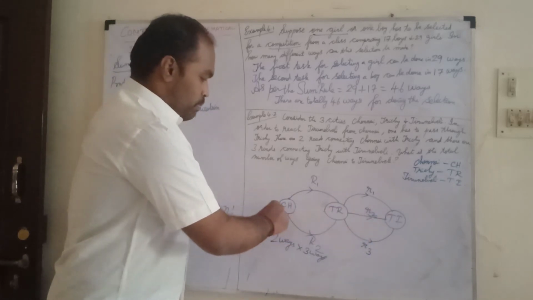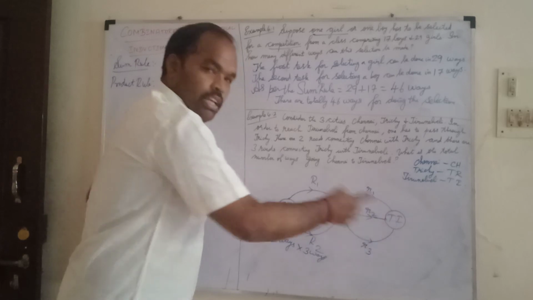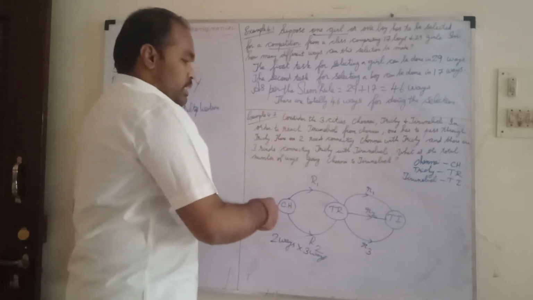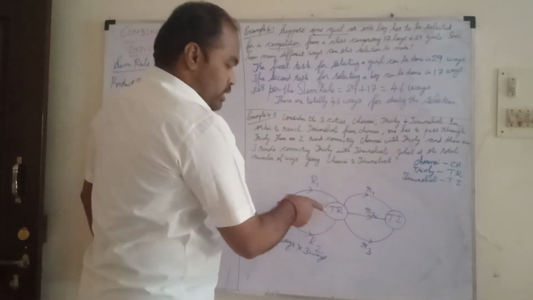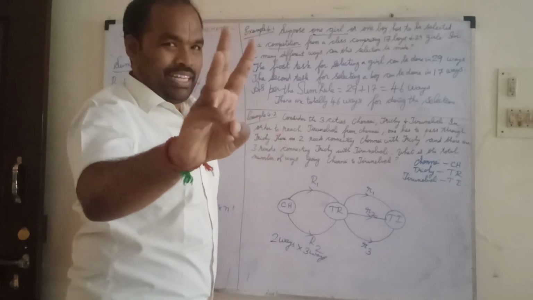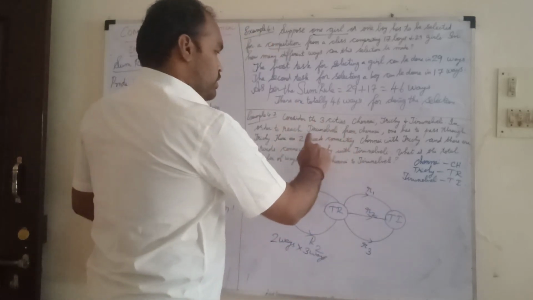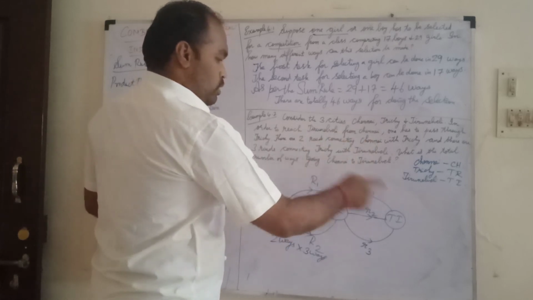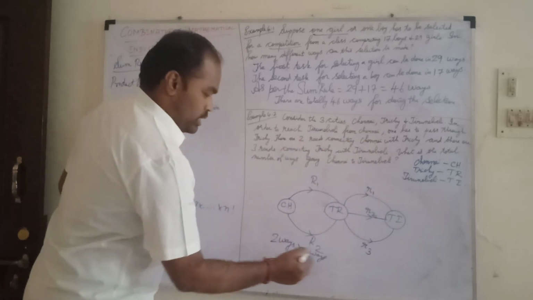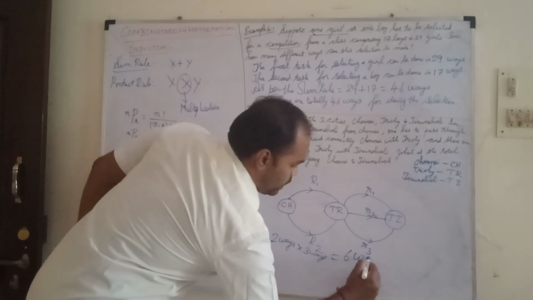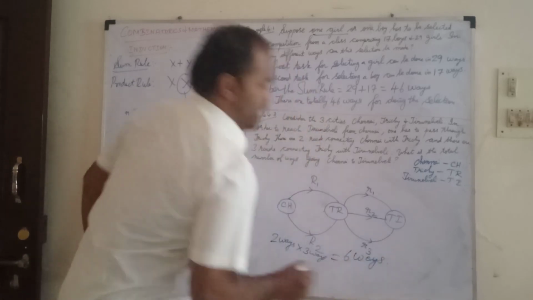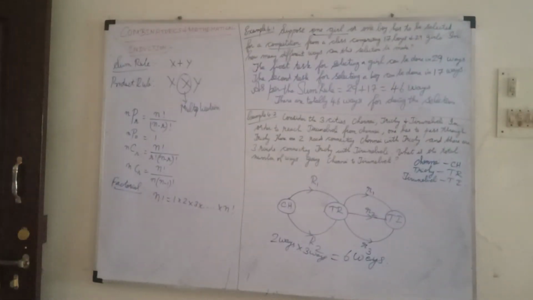Here they are saying they need to go from Chennai to Tirunelveli, but in between Trichy is also there. So 2 ways into 3 ways gives 6 ways. This is the answer.